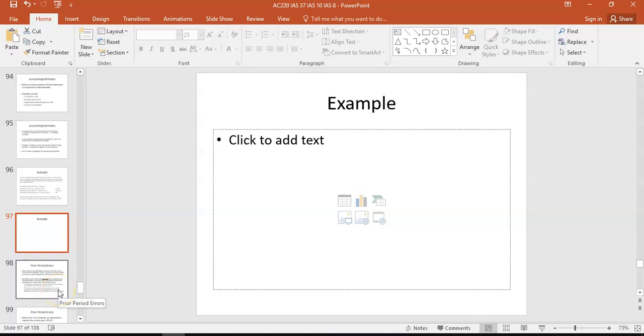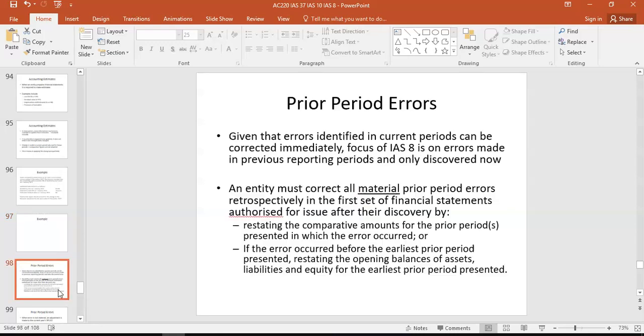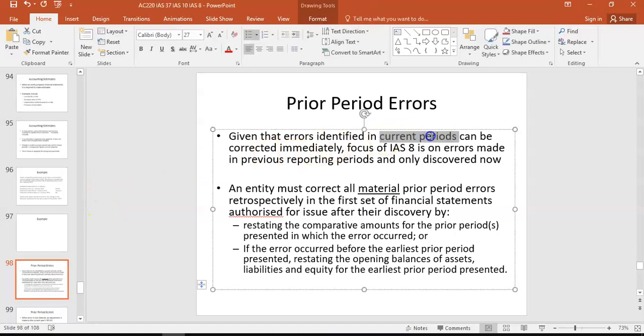We've dealt with change in accounting policies, and we've dealt with change in accounting estimates. The last one, thankfully we don't have it too often, but we still have it from time to time, is a prior period error. Now remember, we're only interested in prior periods because any error in the current period should be adjusted for before the financial statements are published. So what we're interested in here is material prior period errors.